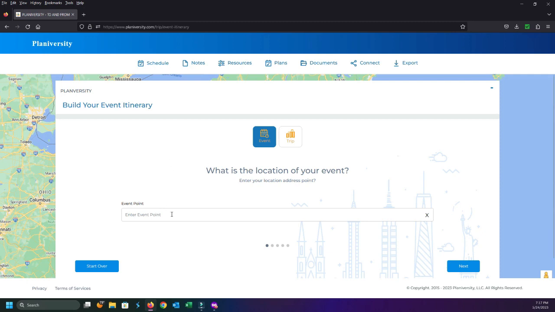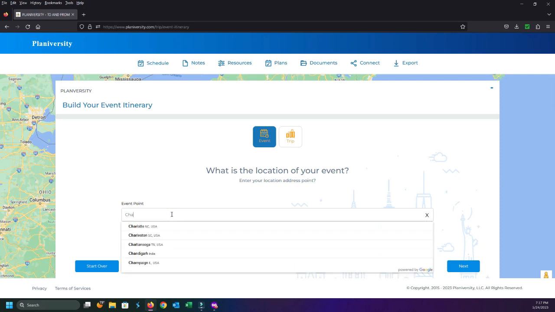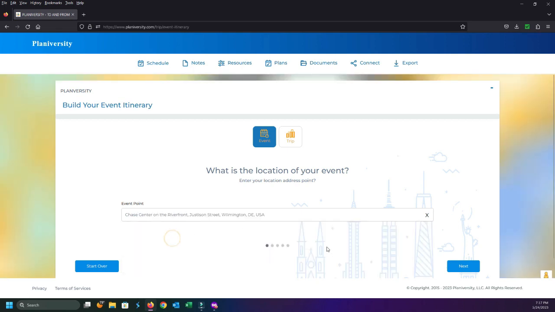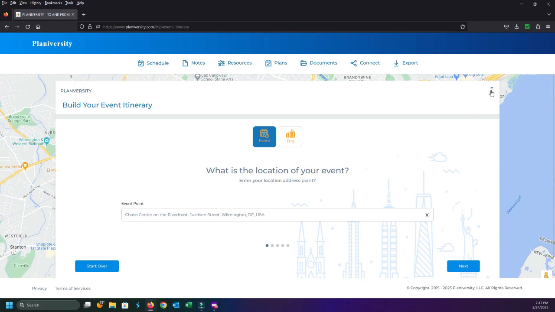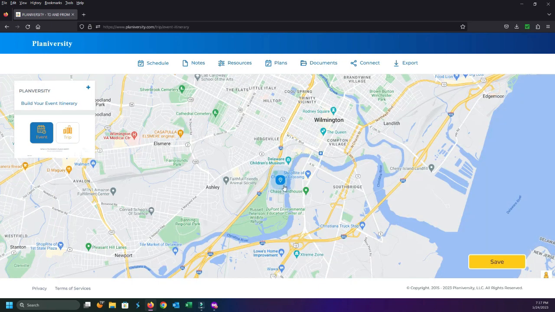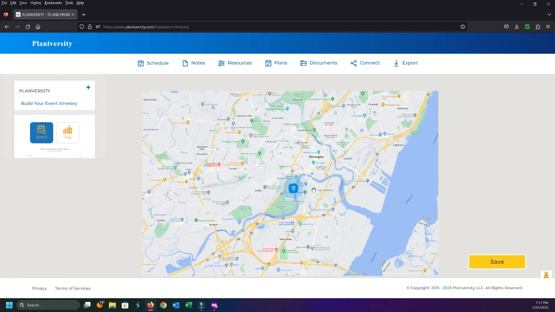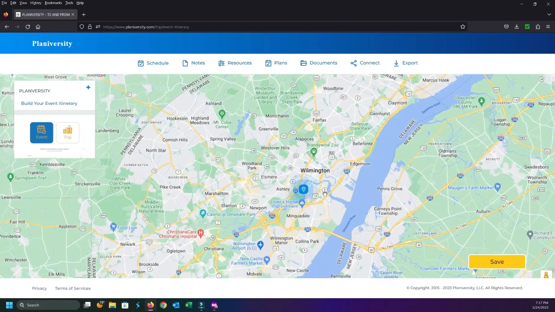So I'm not going to give you my address, but we're going to come over here and say something close to here, and that's going to be the Chase Center on the riverfront here in Wilmington, Delaware, which I'm going to use. If I want to verify that location, of course I can just minimize that page and pull up the map. So I'm looking right here. I can see that's absolutely where it's at.